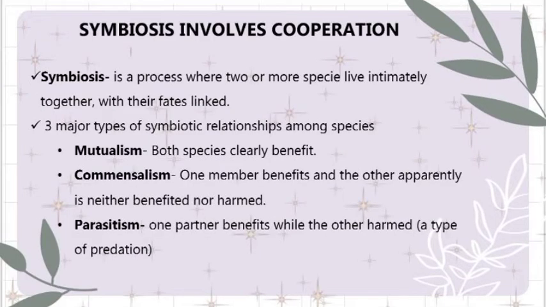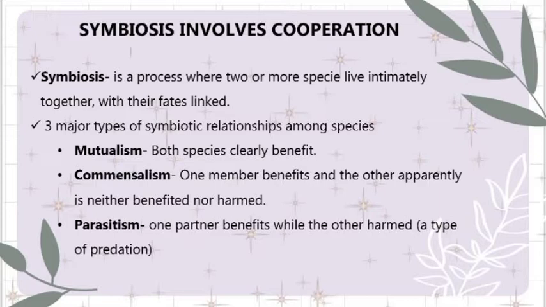So let us now move on to how symbiosis involves cooperation. There are also interactions between organisms that can be antagonistic, and some that are even beneficial. Such a relationship, we call symbiosis. When we say symbiosis, it is a process where two or more species live intimately together with their fates linked. Symbiotic relationships often involve coevolution.